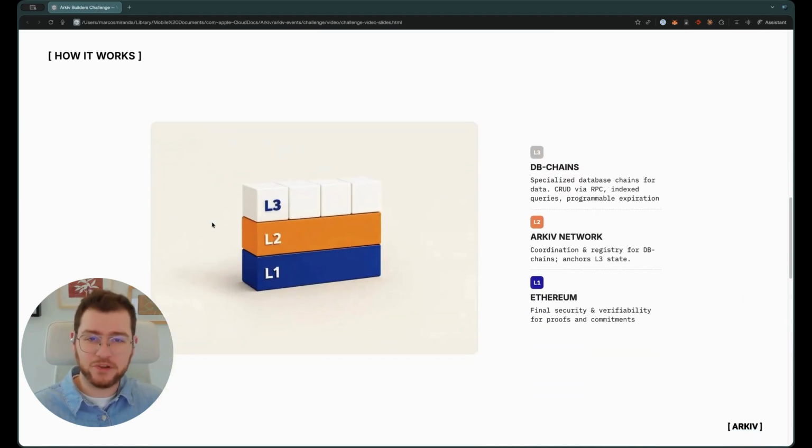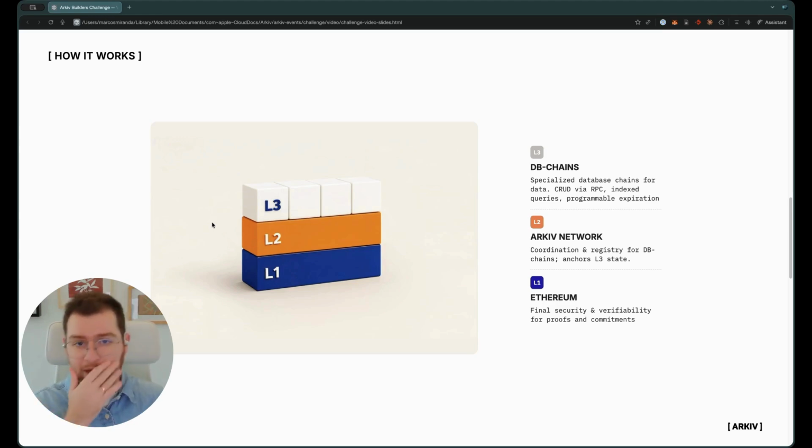Arkiv is built on a multi-layer architecture. On the top, we have the DB chains, and the DB chains is where the magic actually happens. These are modified blockchains that are specialized for data and that only allow data operations. Everything is indexed, and it offers native queryability and programmable expirations.